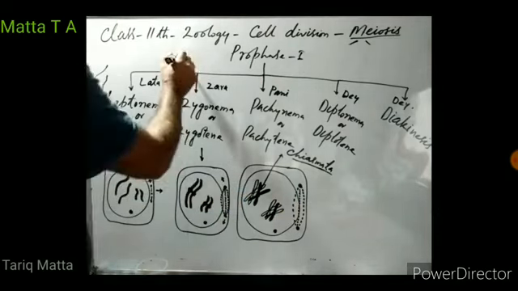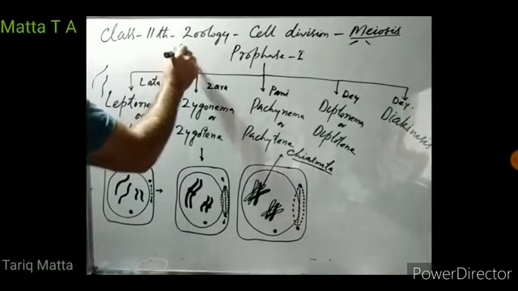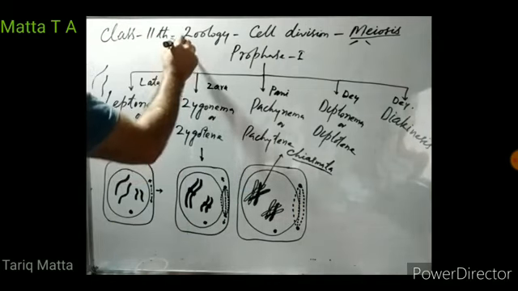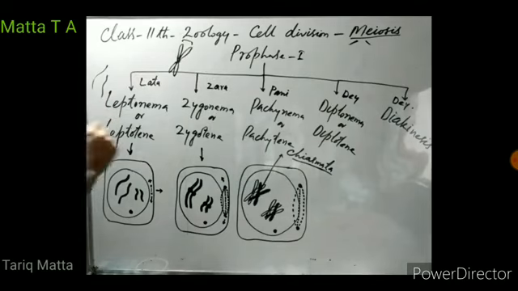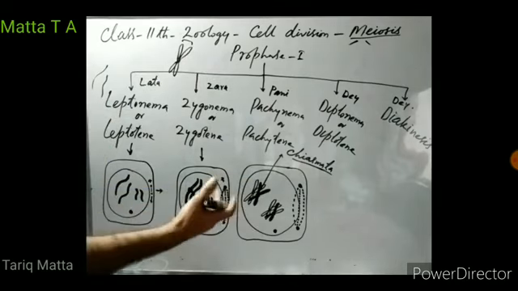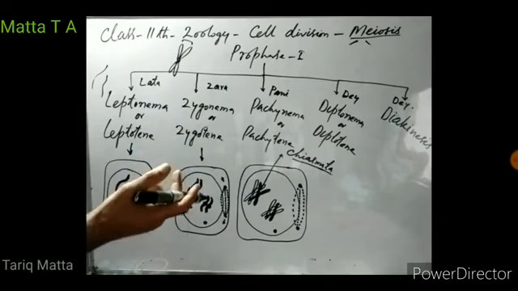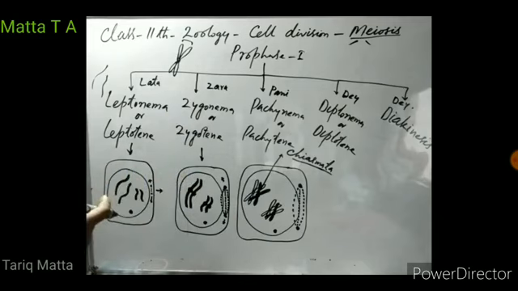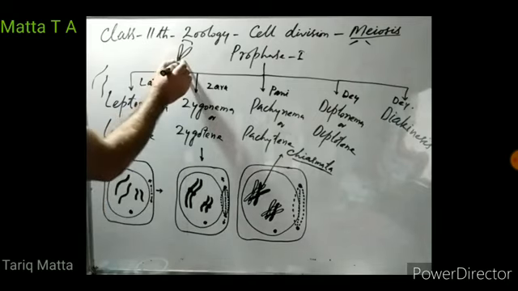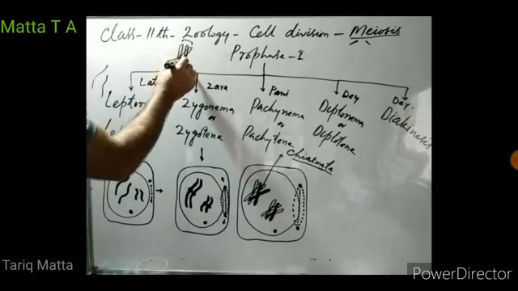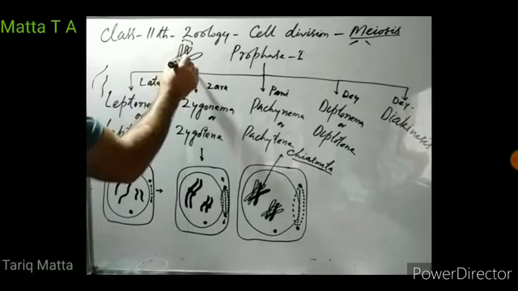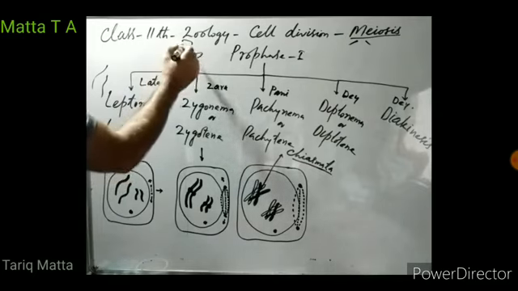If this is a chromosome, it has two chromatids. These two chromatids are sister chromatids. Then it has its homologue, a similar chromosome. In human somatic cells, chromosomes are in the form of 23 pairs, right? So it has its pair, and it also has chromatids. These are the two sister chromatids of this chromosome.